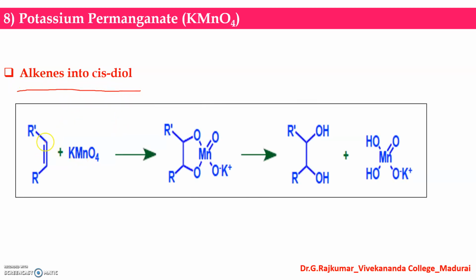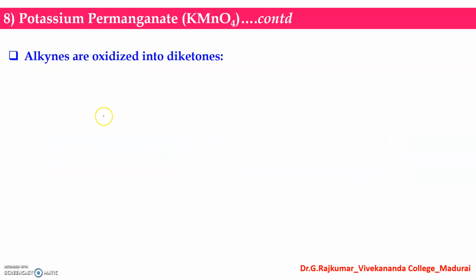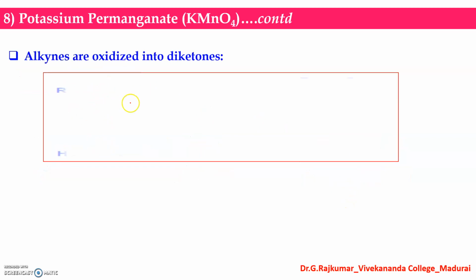Look at this. So this is an alkene. In the presence of potassium permanganate, there is formation of a manganate ester, and it is further cleaved to give the 1,2 diol. So this is always a syn 1,2 diol, and also the alkynes are oxidized into diketones.